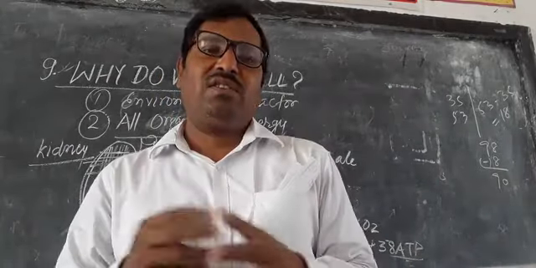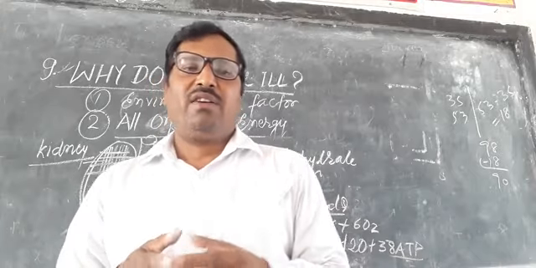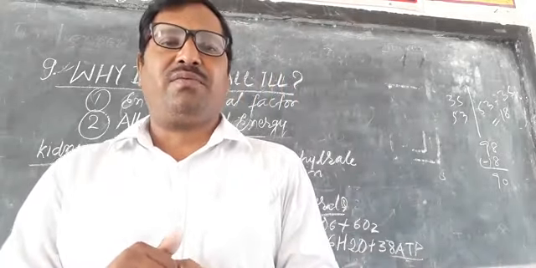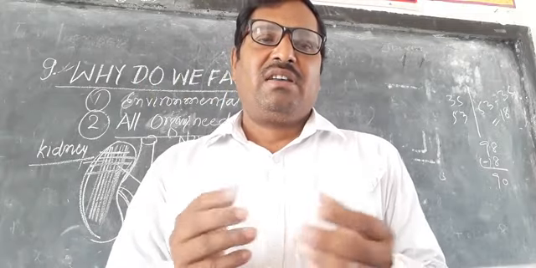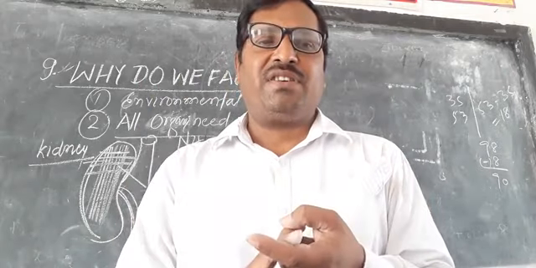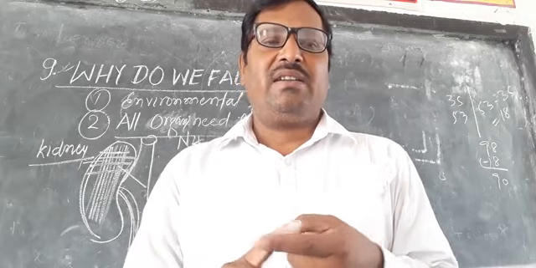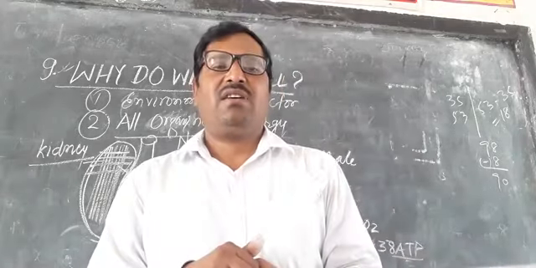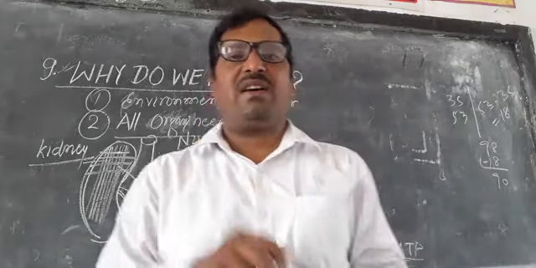So diseases are of two types: some are acute diseases and some are chronic diseases. Acute diseases are those caused by pathogens, and some last for only a few days, a short period of time. They are called acute.